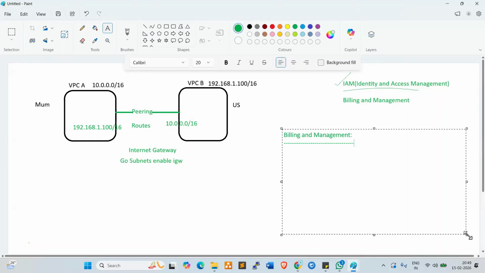For example, the client gives a budget, say $20,000, for the account. Normally the budget is for one year only. They will not give a quarterly or half-yearly budget.